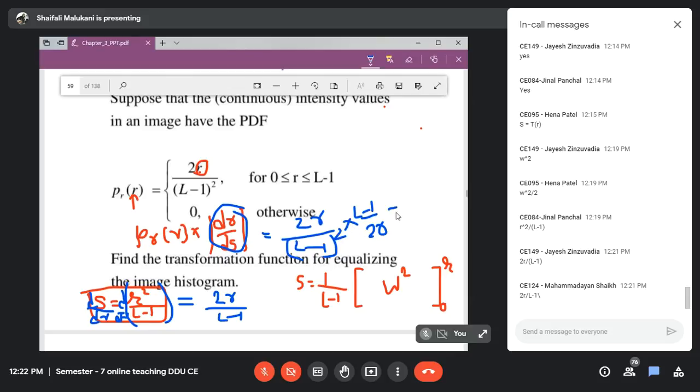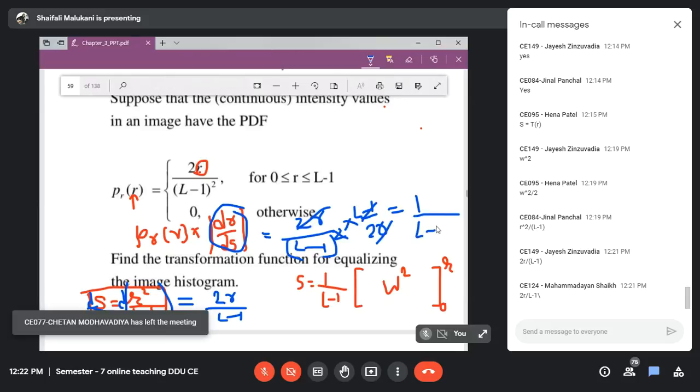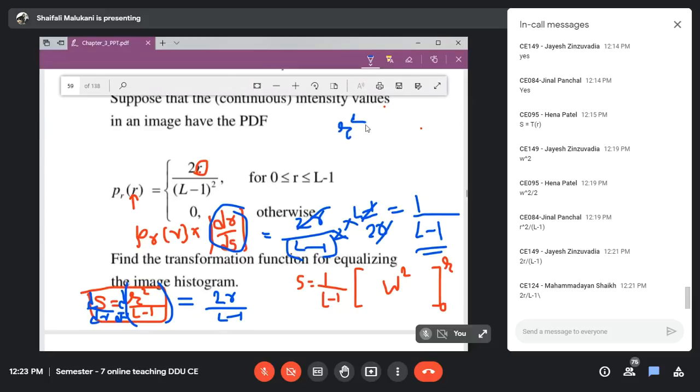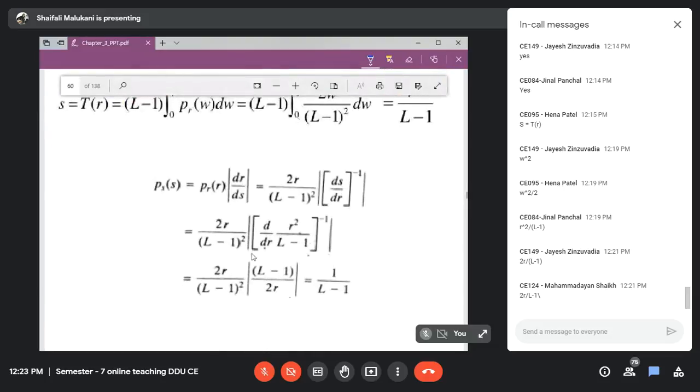Now what is the simplification of this? This 2r gets cancelled. This L minus 1 gets cancelled. And the result becomes 1 divided by L minus 1, as expected. Understood? So what is the meaning? For this distribution of input, if I take r square divided by L minus 1 and obtain my output image S, then it will have this type of histogram, that is a constant uniform distribution. Is it okay? That is what is solved here.